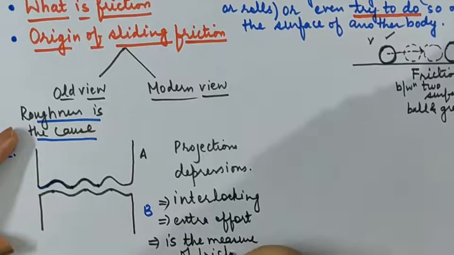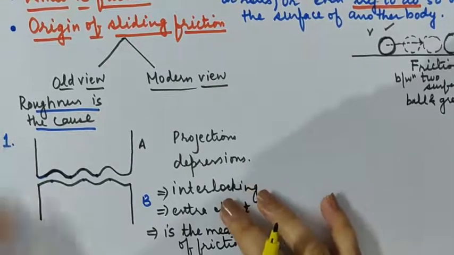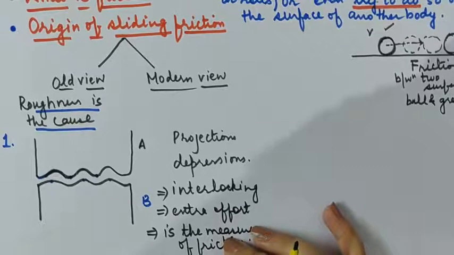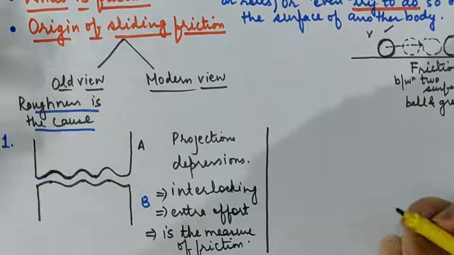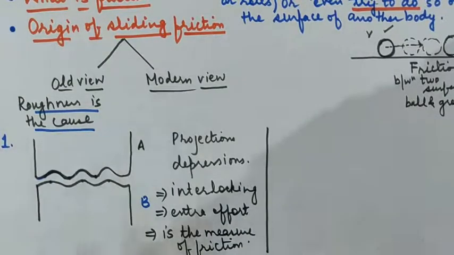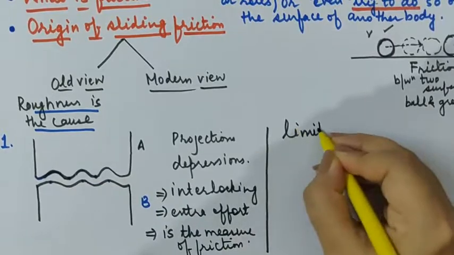Meaning, if we need to apply more effort, meaning more interlocking, then more effort, then more friction. Similarly, if less interlocking, less effort and less friction. So there were some limitations in the old view. The old view was itself the view that we, as laymen, could also have about friction. We had the same theory about friction until we discussed it in physics. So what are the limitations of this view?